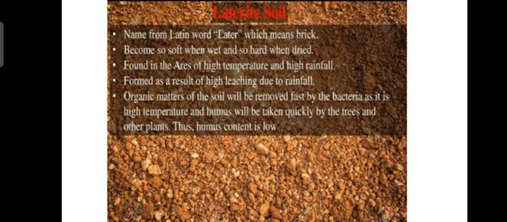And second, due to the high temperature, the bacteria which help in the decomposition process get destroyed. That's why the humus content is low in the laterite soil.